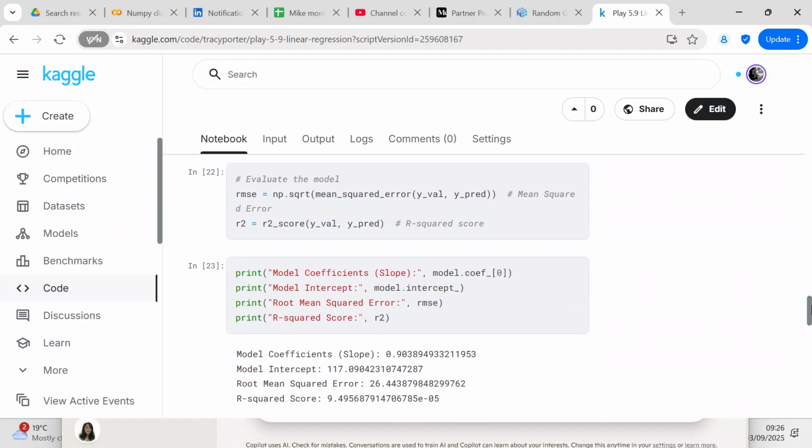And now we're going to evaluate the model. We're going to get our RMSE, and then we're going to get our R2. So RMSE is the mean, or the root mean squared error, really, because I put a square root in there.